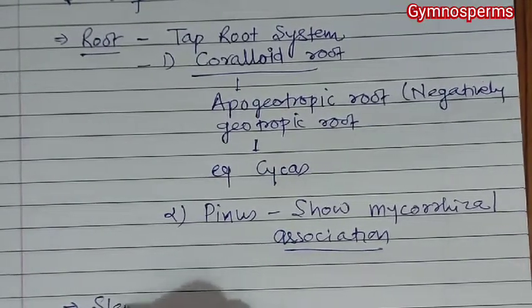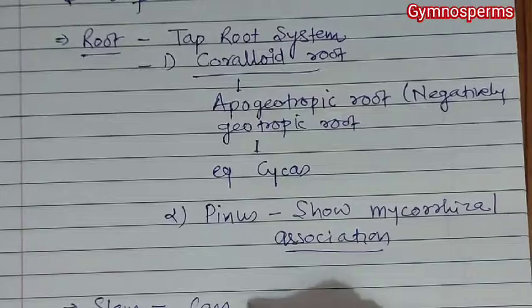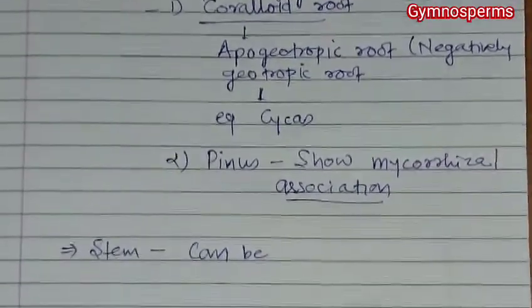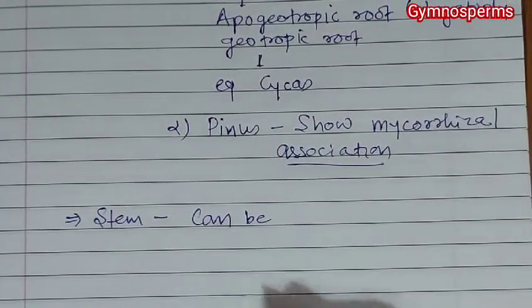Next, if we talk about the stem, then stem can be branched or unbranched.